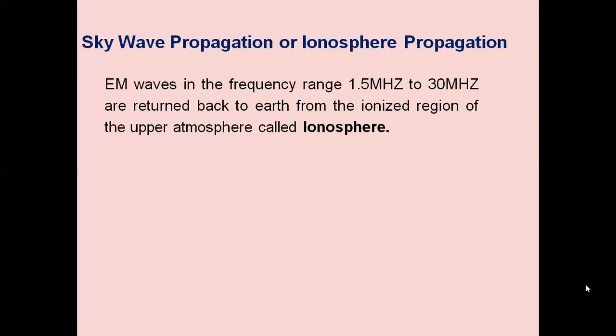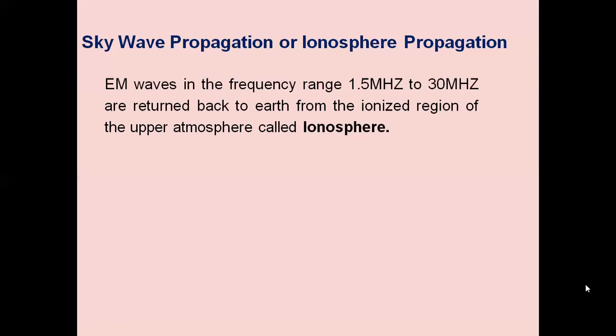The F1 layer exists at a height of 180 kilometers in daytime, and combines with the F2 layer during night time. Its daytime thickness is about 20 kilometers. Although some HF waves are reflected from it, most pass through it to be reflected from the F2 layer. Thus, the main effect of the F1 layer is to provide more absorption for HF signals.